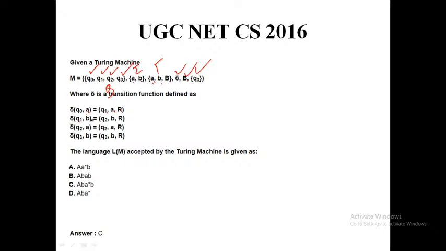At Q1, if I find B, then I go to Q2 and replace this B on the tape by B and move my read head towards the right. At Q2, if I find A, I stay at Q2, replace it by A and move to the right. And at Q3, if I find B, I stay at Q3, replace the tape symbol B by B and move my read head towards the right. Now the language accepted by the Turing machine M is basically option C.